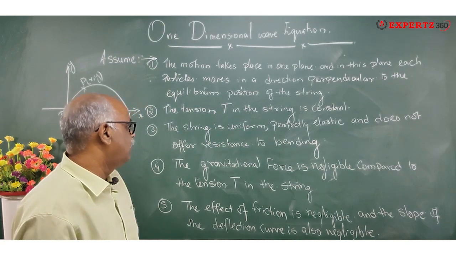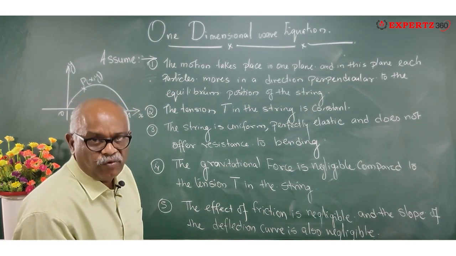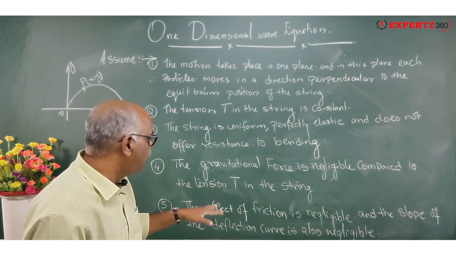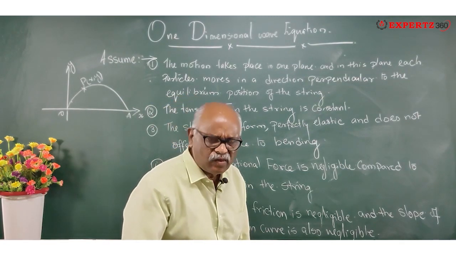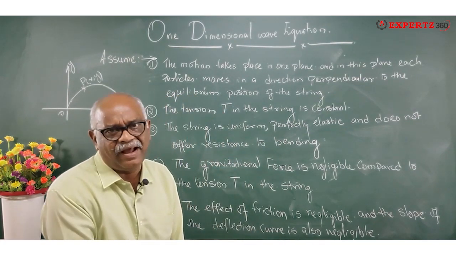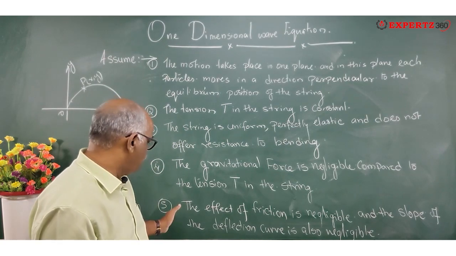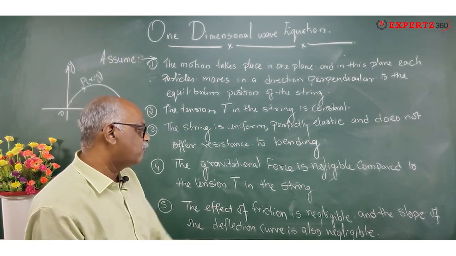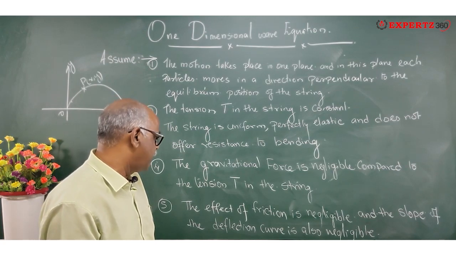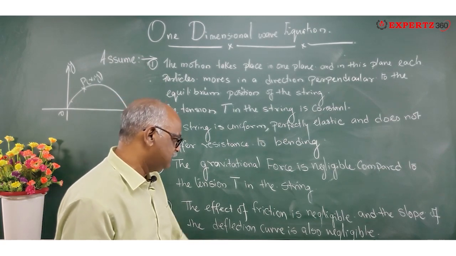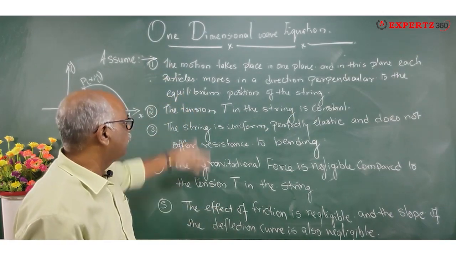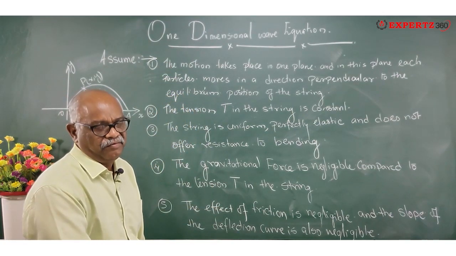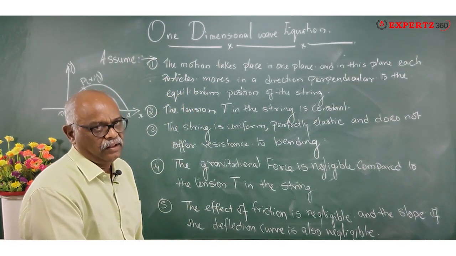Now the fourth one is the gravitational force. The gravitational force is negligible compared to the tension T in the string, so you don't have to consider the acceleration due to gravity. Fifth, the effect of friction is negligible and the slope of the deflection curve is also negligible. This assumption is very important when I go for the derivation. Clear?